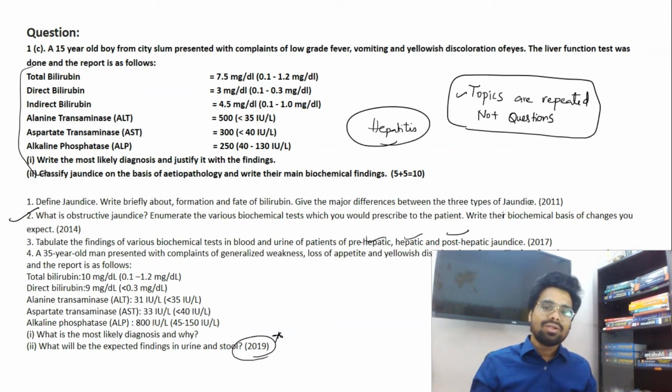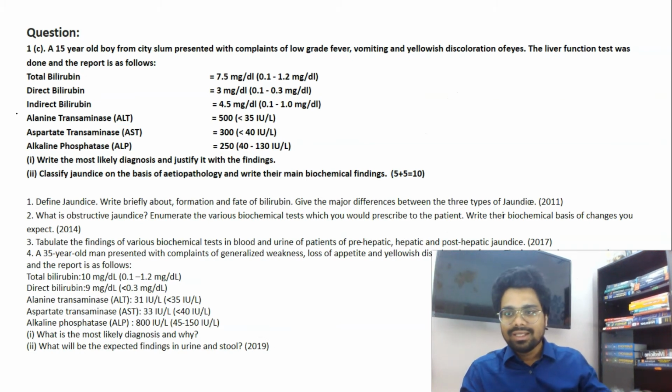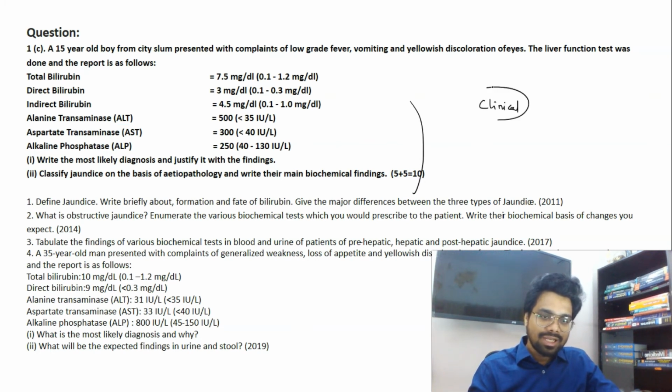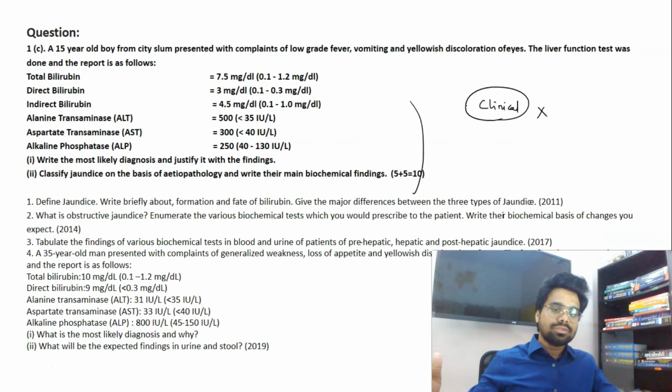So a doctor should always look for common things first, and even during preparation they have to be thorough with the common topics. And I think jaundice is like bread and butter for a doctor. And again, there is one more myth nowadays coming up, that, sir, medical science is so much clinical, because I don't want to be a clinician, I want to be an administrator, I want to get into administration, so I don't need all this clinical knowledge, so I don't want to choose this medical science option.